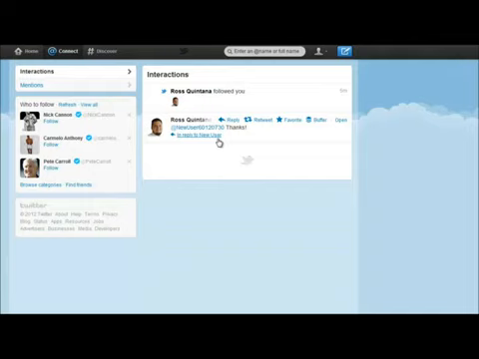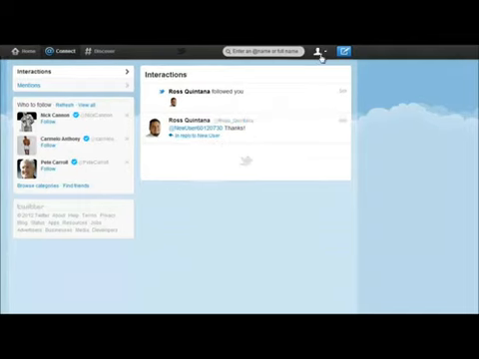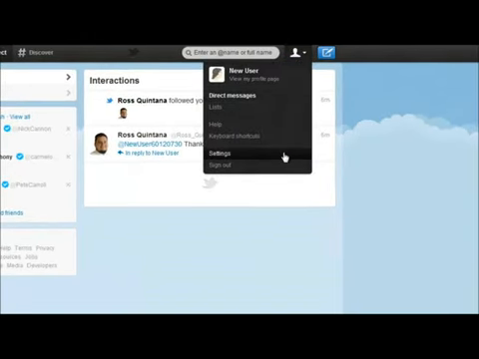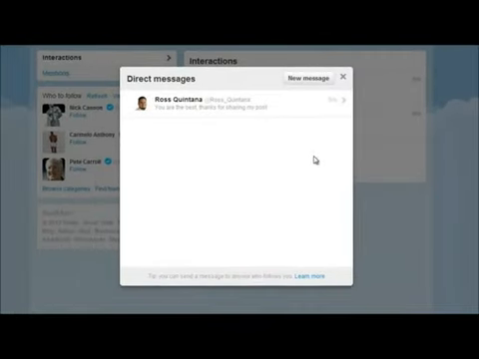Now remember, I sent you a direct message. You won't see that here. In order to see direct private messages, you go to your drop-down menu over here, and you see how it's highlighted? That means there's a message in there. So all I do is click direct messages. And what do you have right there? You are the best. Thanks for sharing my post. Okay? And I can make a new message to send to any one of the people who I'm following, and who are following me back. Remember, you can only direct message people if you're following them and they're following you back.